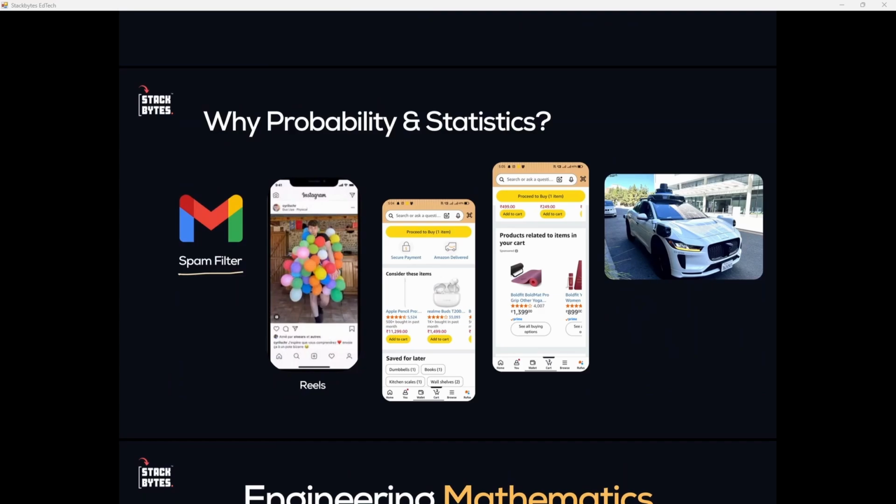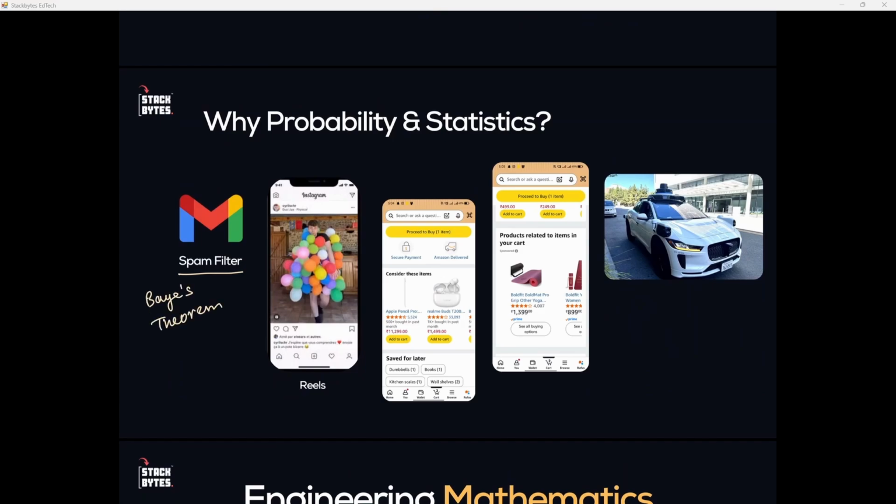So the Gmail spam filter works on probability and stats. Okay, it checks the probability of whether an email is a legitimate email or if it is spam. And that decision is made using probability, one specific formula from your engineering mathematics syllabus. That is called Bayes theorem.